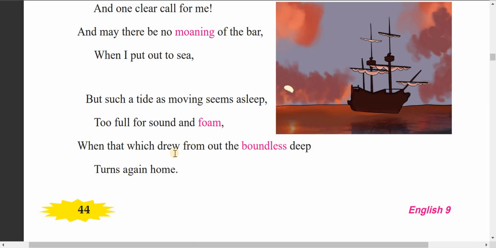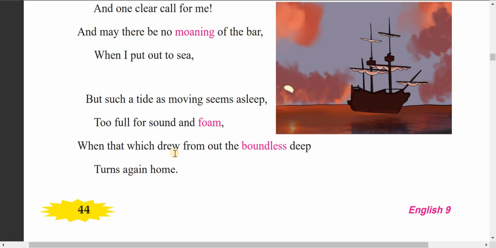So this is very interesting. In the second stanza, the poet says that the tide was full and very powerful, but now it's not so powerful.